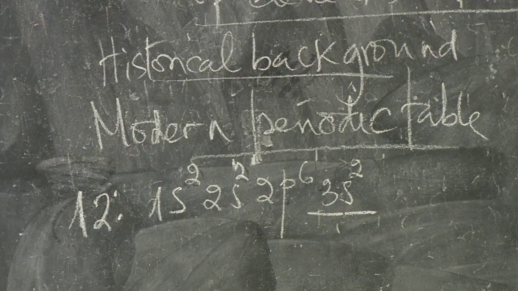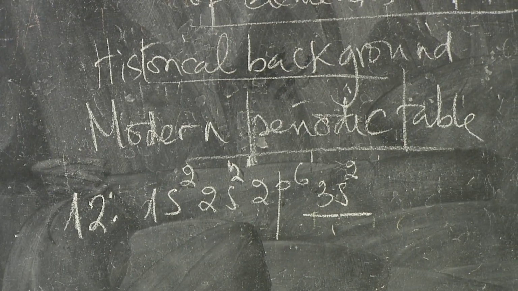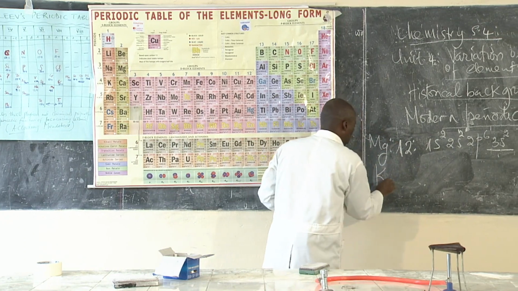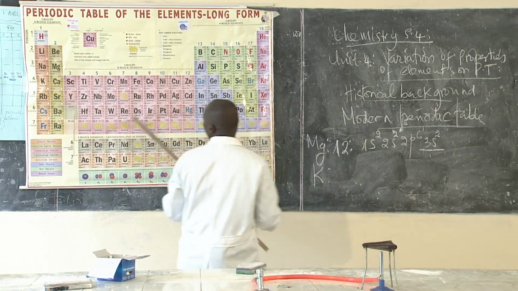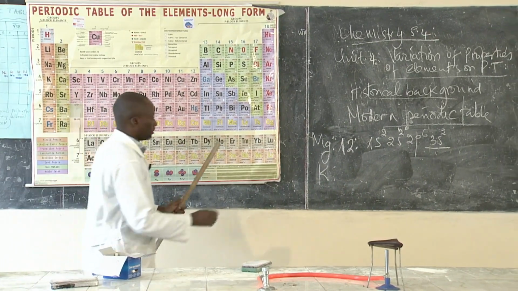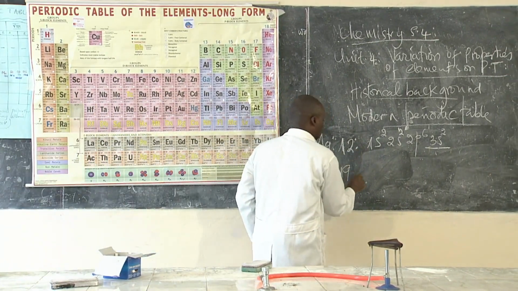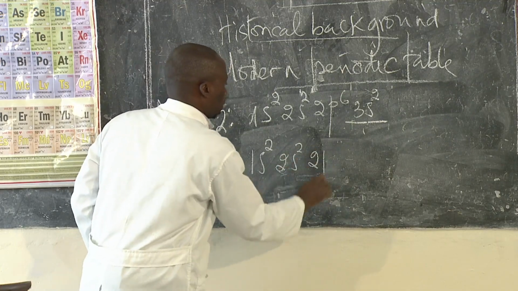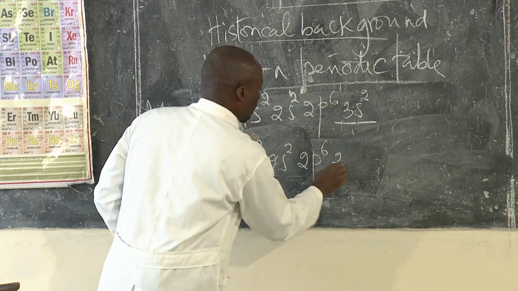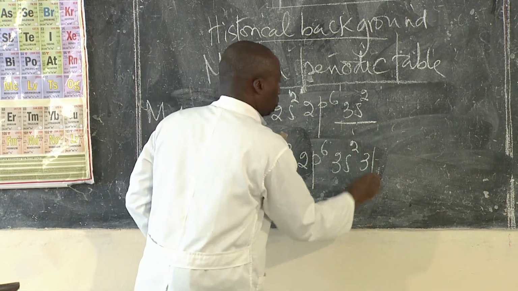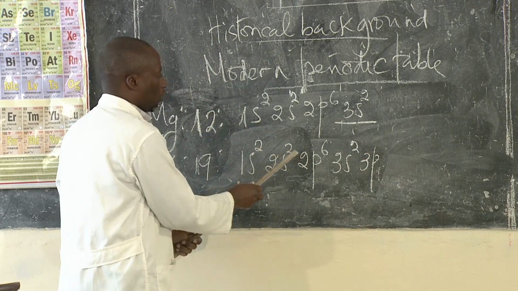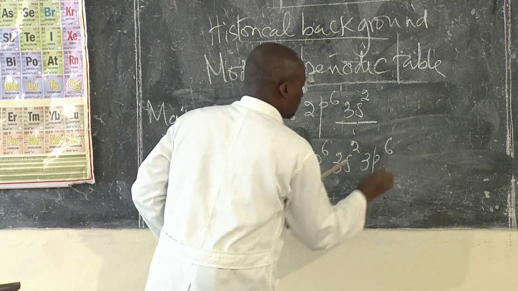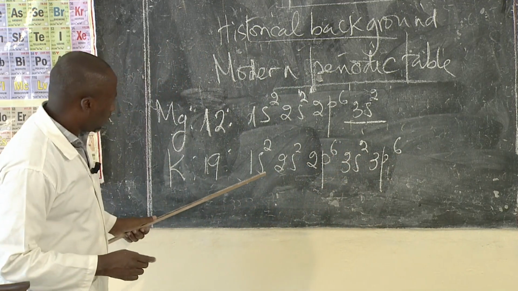Take an example of any other, maybe potassium. This was magnesium. If you take potassium, which is element number 19, and you write its electronic configuration, it will be 1s2, 2s2, 2p6, 3s2, 3p6. How many are they? This is 2, 4, 10, 12. Now 3p6 makes 18.